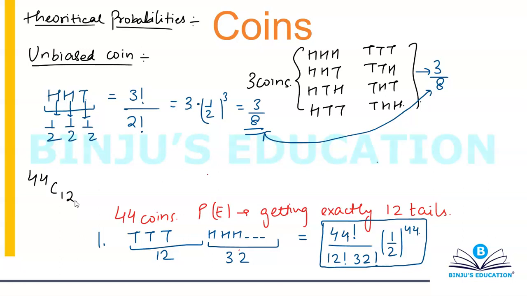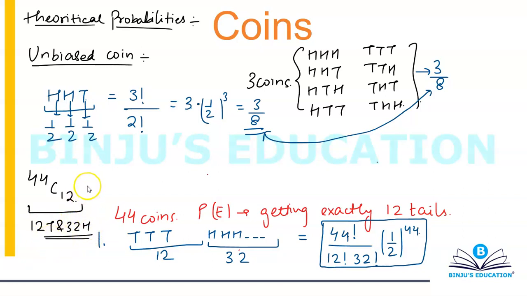If you have 44 coins and you are choosing 12 of them to have tails on the top face, isn't it axiomatic that the remaining 32 are going to have heads on the top face? It goes without saying. So this is going to give you the total number of cases in which you're going to have 12 tails and 32 heads on the top face.